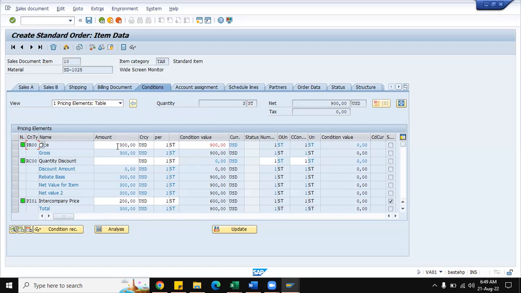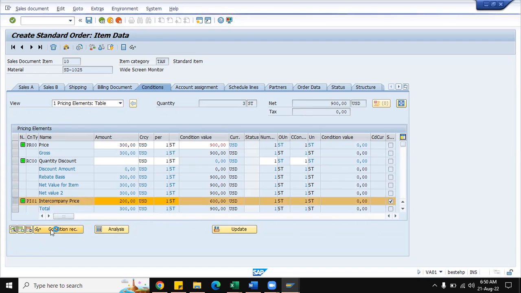See, PR00 300 USD is relevant for the main pricing, whereas PI01 is intercompany pricing. We have maintained the condition record for PI01, however the system should show you IV01 in the billing document if all the settings are properly done in the system. Here you can see, during sales order creation, the system considers this PI01 as a statistical condition type. Please remember this one.